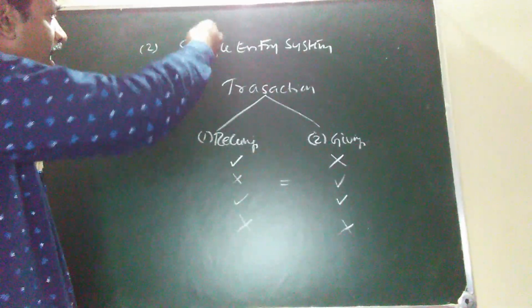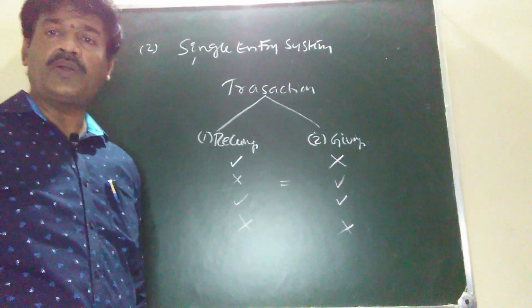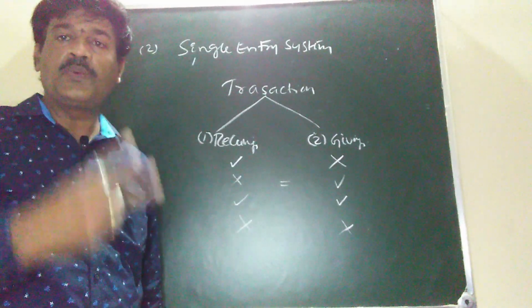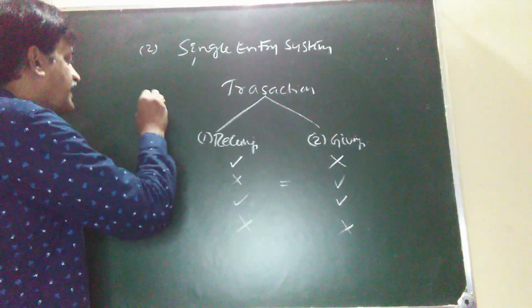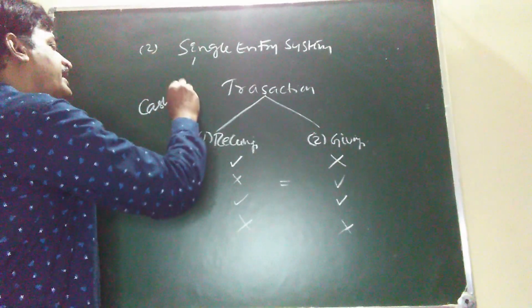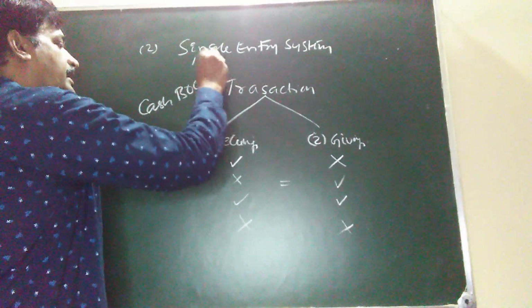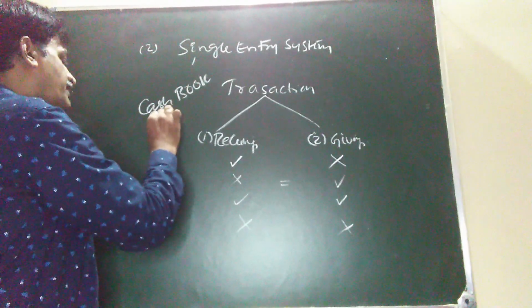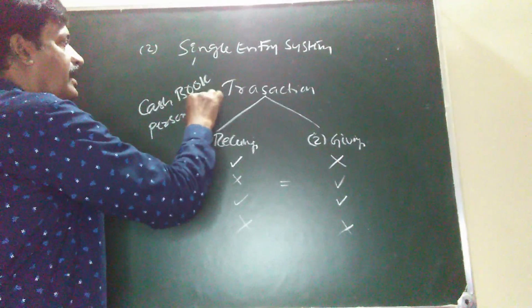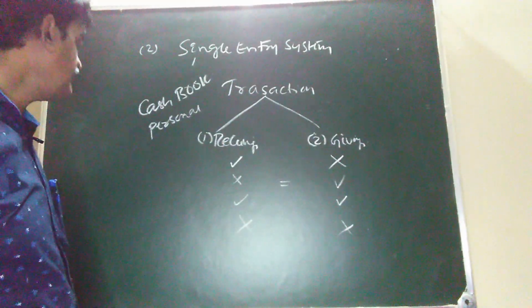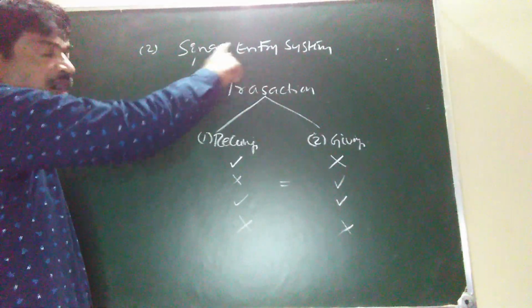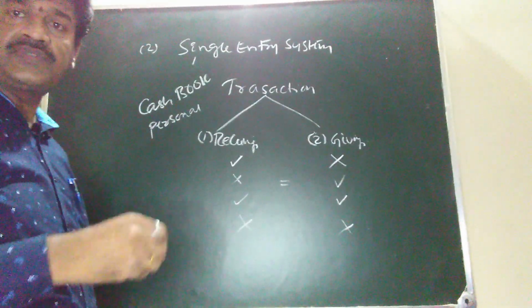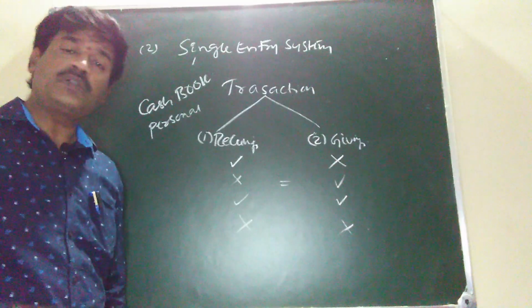Under single entry system of accounting, we maintain only two items: the cash book, and besides this only personal accounts. So on the basis of single entry system, what are we going to know?